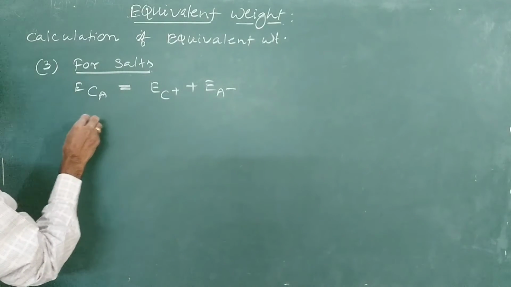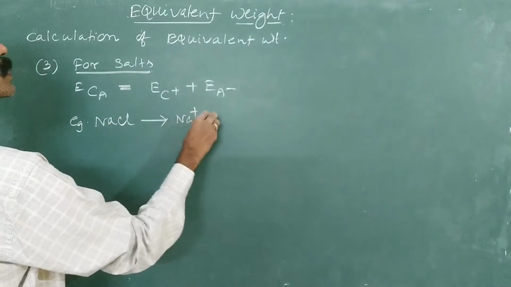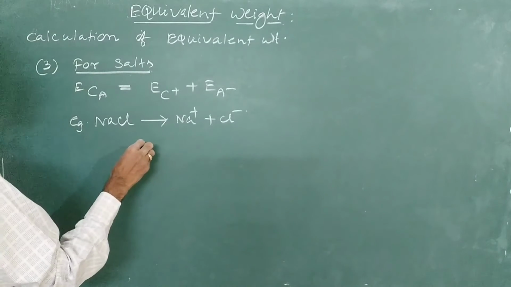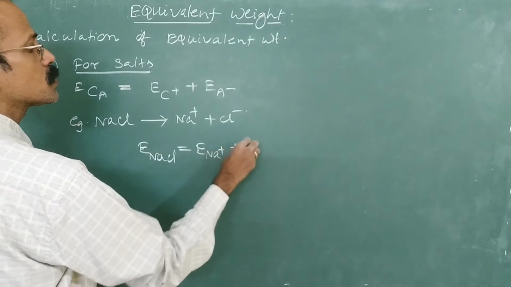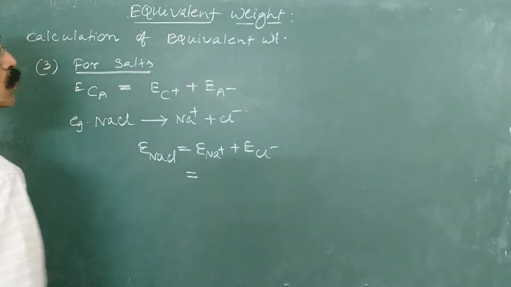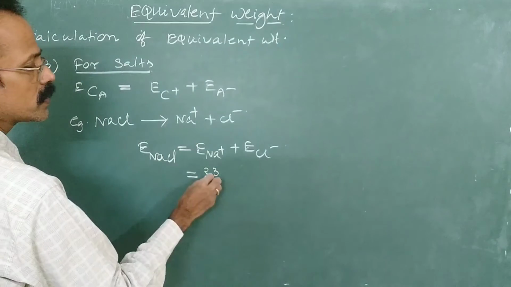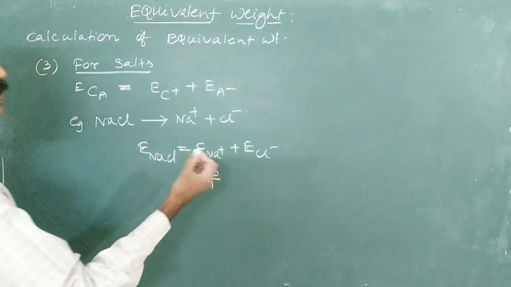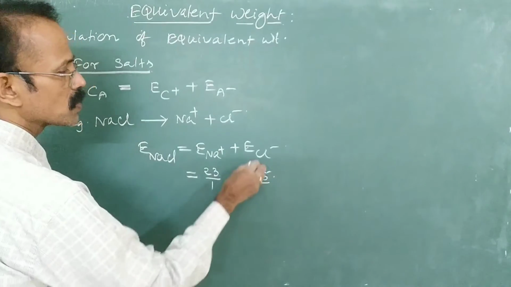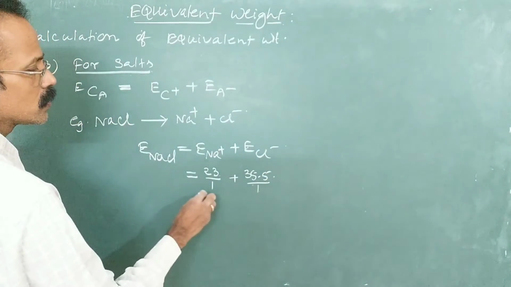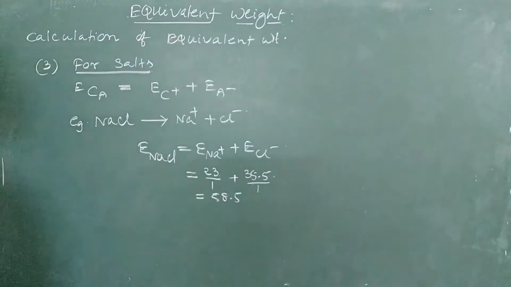For example, take sodium chloride. Sodium chloride gives Na plus and Cl minus. So now the equivalent mass of sodium chloride is equal to the equivalent mass of sodium plus that of the chloride ion. For sodium, it is equal to ionic mass, that is 23, divided by charge or valency. For the chloride ion, it is atomic mass or ionic mass divided by valency. So now this is equal to 58.5. So that is the equivalent mass of sodium chloride.